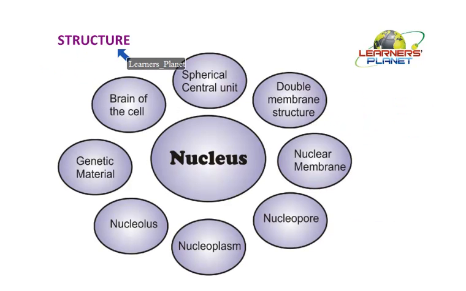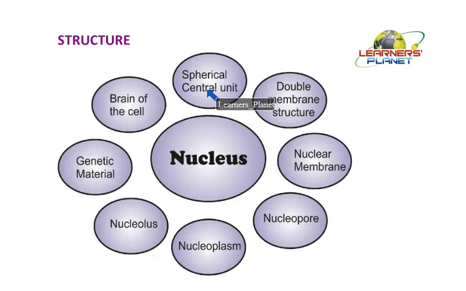Now let us understand the structure of the cell. The parts which are present, let us first brief it out with the help of this particular diagram. So this nucleus is known as the brain of the cell. This we have studied already. It is the central unit which is spherical in shape usually, but it may change.